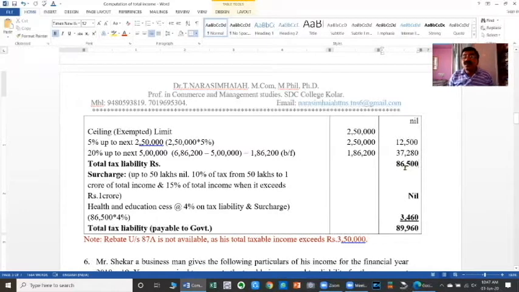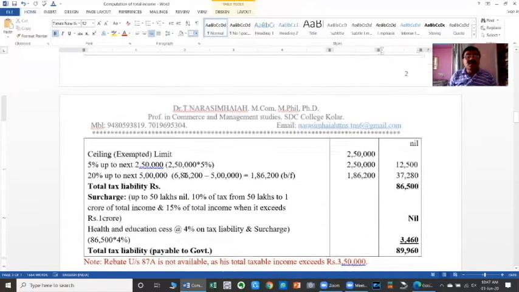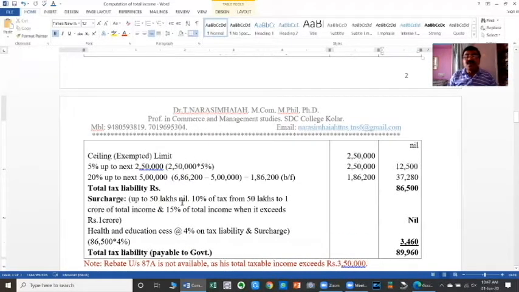Surcharge is the tax on tax. It is to be levied provided the total income exceeds rupees 50 lakhs. But in this case, the total income of the assessee is less than rupees 50 lakhs. Therefore, surcharge is nil. Okay.